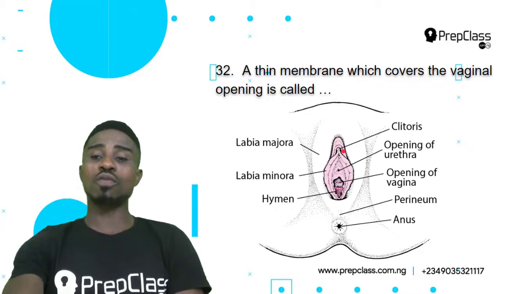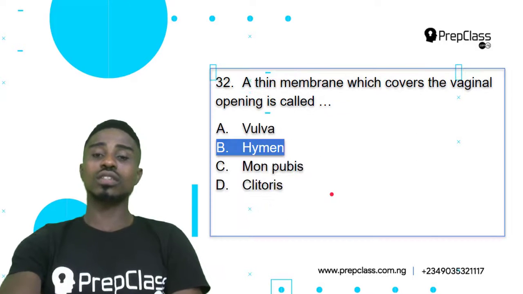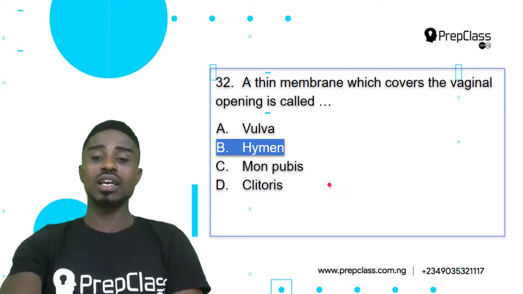So the membrane that covers the opening of the vagina is known as the hymen. So that is why when a female engages in sexual intercourse for the first time, it breaks the hymen and you can observe blood. So that blood that is seen is as a result of the breakage of the hymen when a woman or a young girl engages in sexual intercourse for the first time. So the membrane that covers the vagina opening is known as the hymen. Let's check it out. Question 32, option B, hymen, is our correct answer. Let's look at the next question.